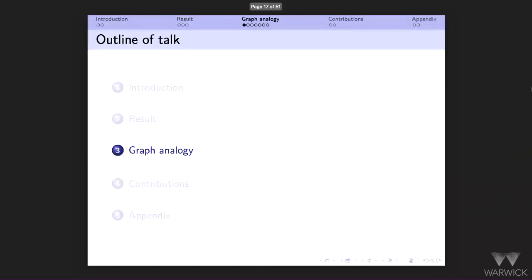Okay. So I want to give you an idea of how you can get these kinds of bounds. That's my goal for the talk. It's a bit hard to do it with CSPs, so I'm going to use a graph analogy for that. So we're going to reason about adjacency matrices of graphs.